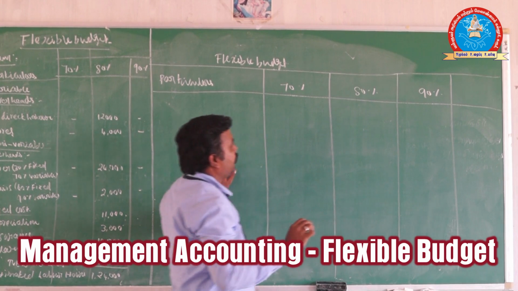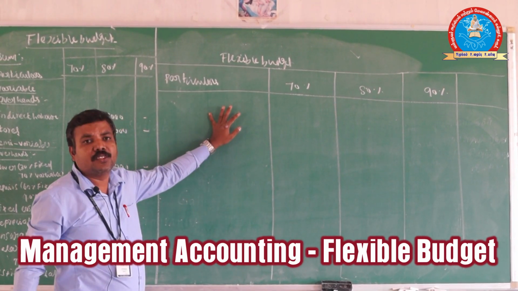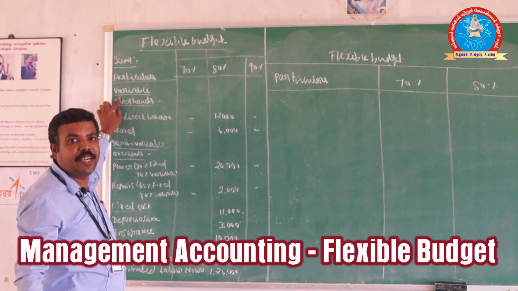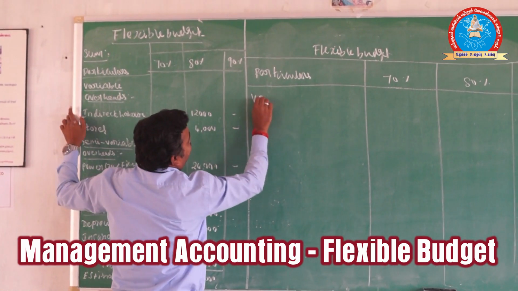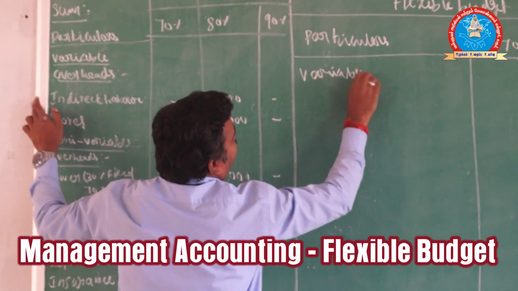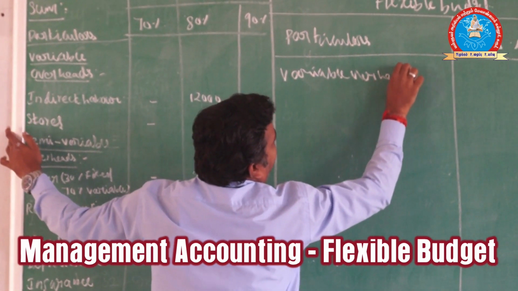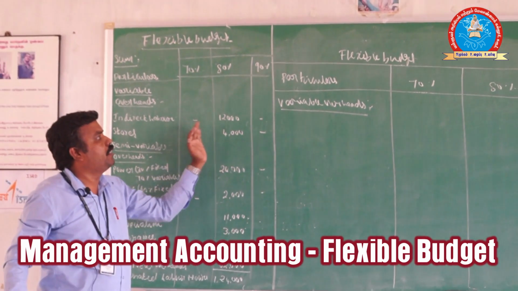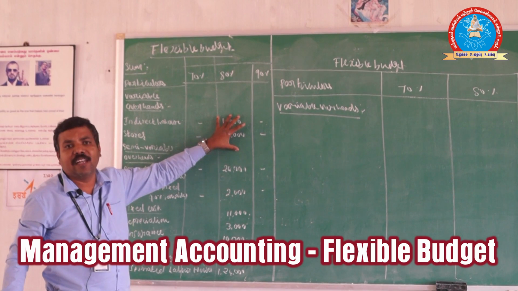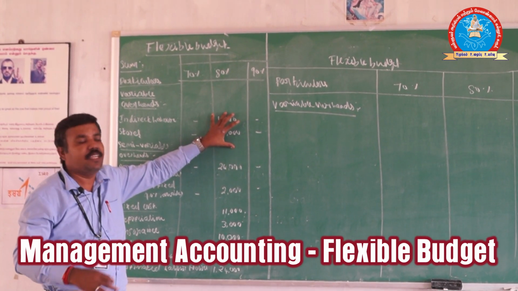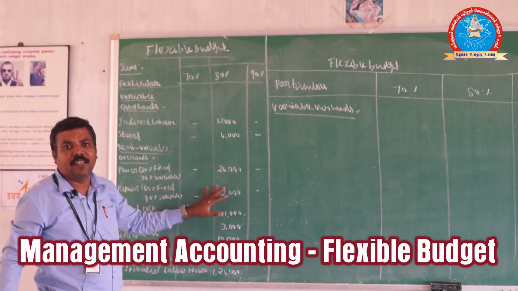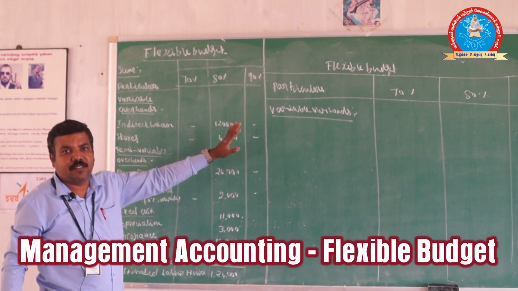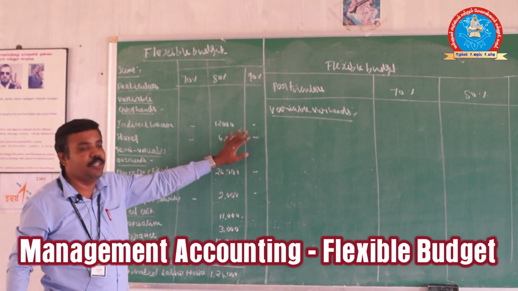We take it one by one. The first heading is variable overheads. In the sum we don't know the values for 70% and 90%, but we know the value for 80%. They are asking, if this is the value at 80%, what is the value at 70% and 90%? That is what we are going to find out.